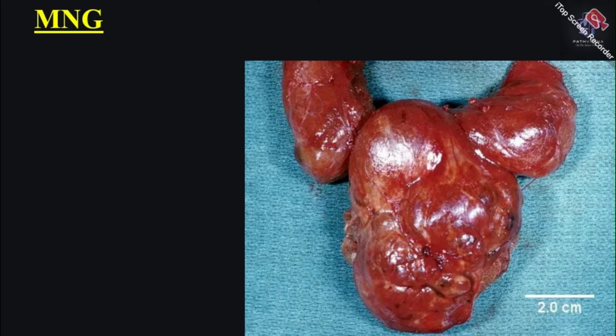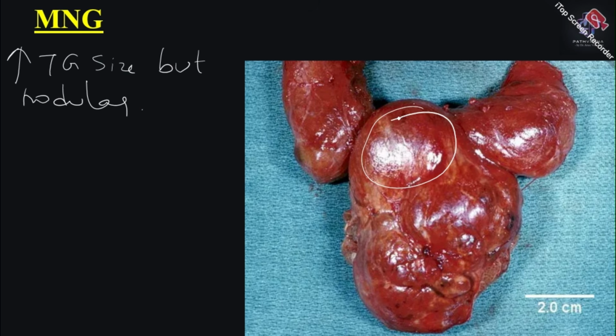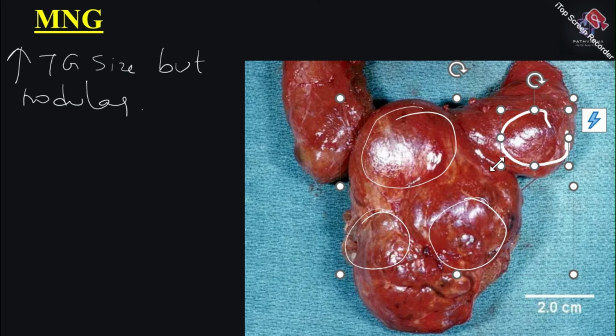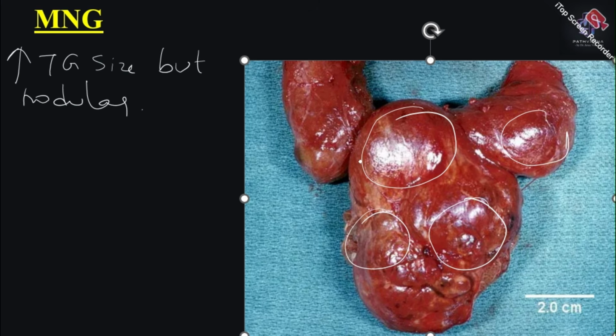Okay, so after discussing hyperthyroidism, we are going to discuss one important entity called multinodular goiter. What do you mean by multinodular goiter? You have an increase in thyroid gland size, but in a nodular way. Okay, so you have multiple nodules. You can see in the image on the right side, this is a total thyroidectomy specimen where you have a nodular swelling which is multiple in nature. You have multiple nodules which are enlarged, causing the enlargement of the thyroid gland.